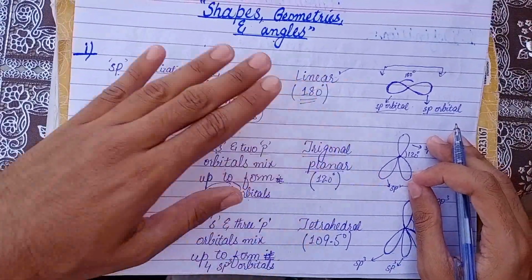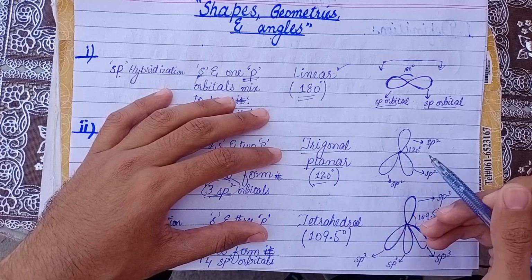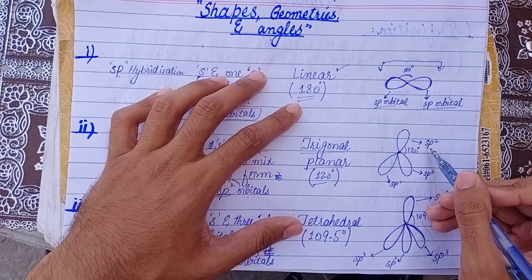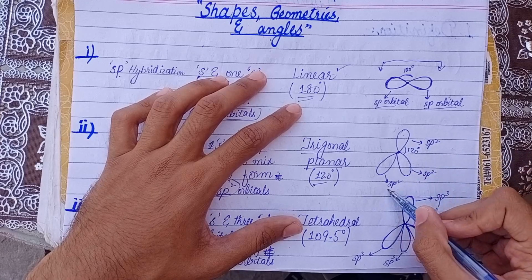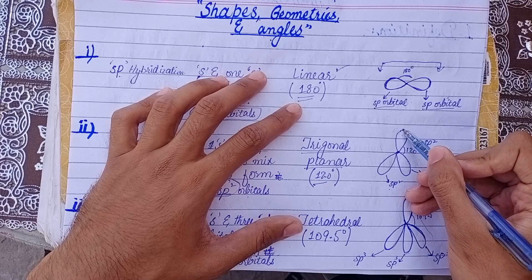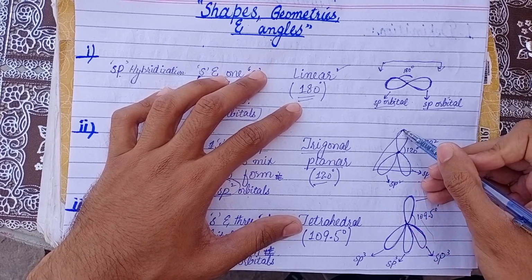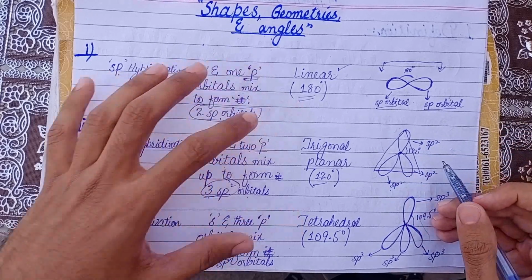Planar means in the plane of paper. It has a bond angle of 120 degrees. These are three orbitals: sp2 orbital number 1, number 2, and number 3, with the shape of trigonal planar or triangular planar. Here you can see it.